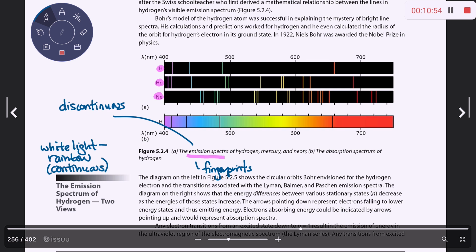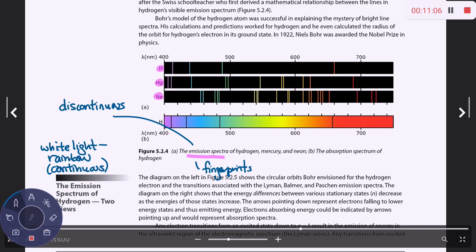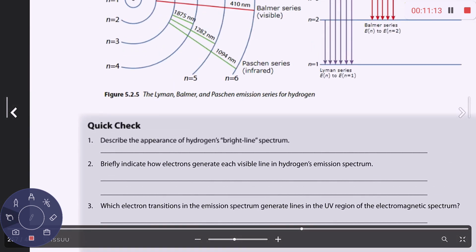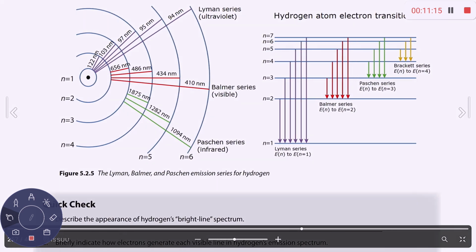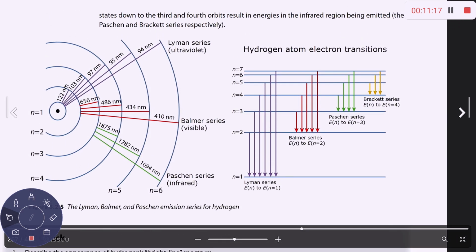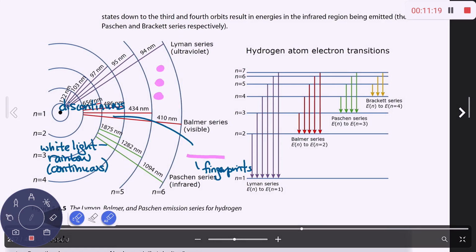Okay, let's take a look at the next page. On the next page, they gave particular names to the electron transitions in the hydrogen atom.